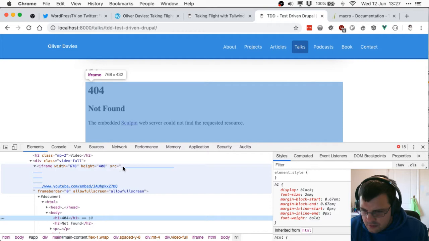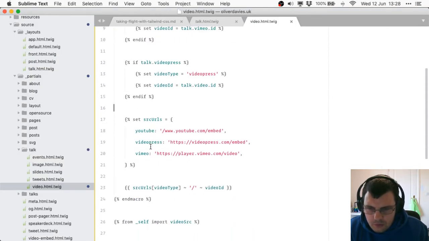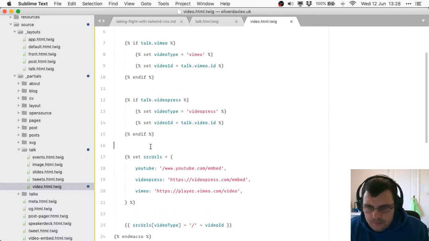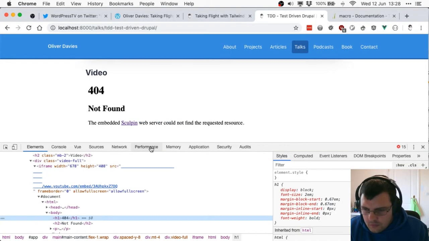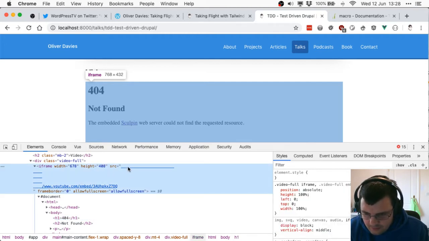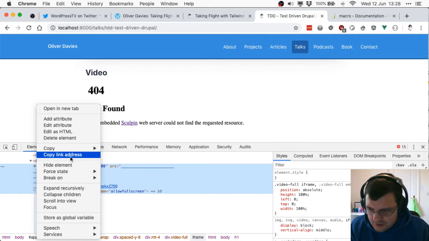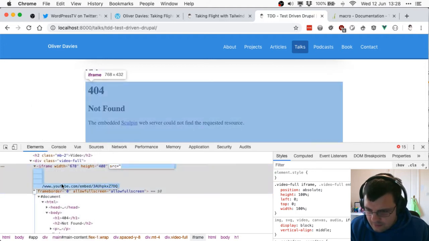Source is equal to, what's with the spaces? These lines here are obviously not helping. See if I can just click them and change it, but I don't think I can. Oh, no, I can.